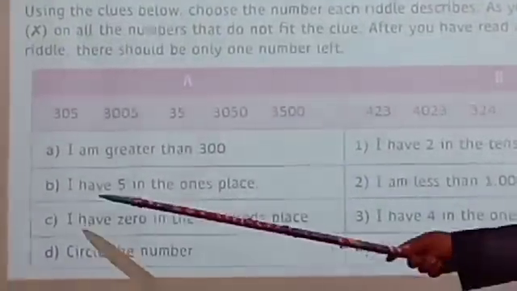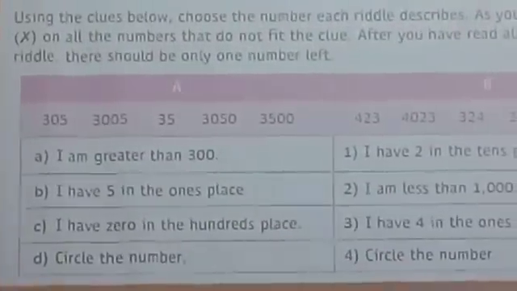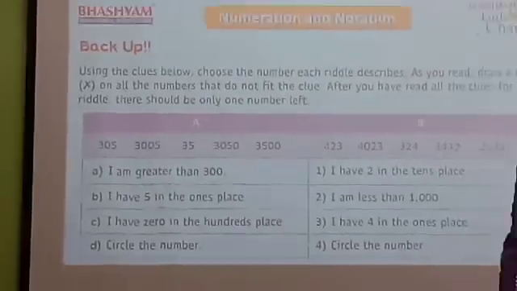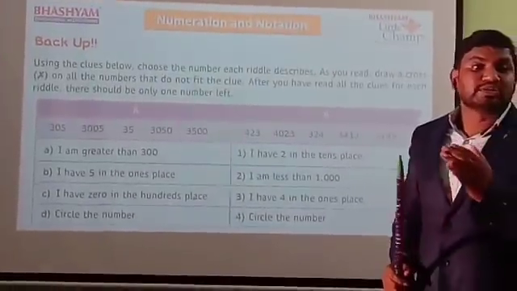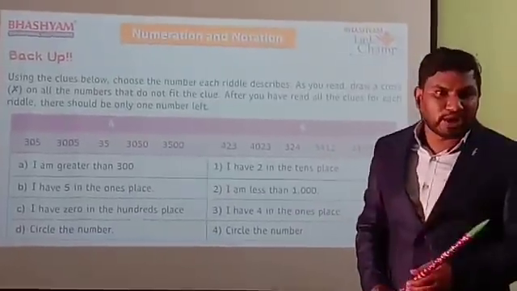Now we are going to the second one, B. I have 5 in the ones place. I think you know very well how you write the places from left to right. We start from the ones place up to the higher places. Yes or no?